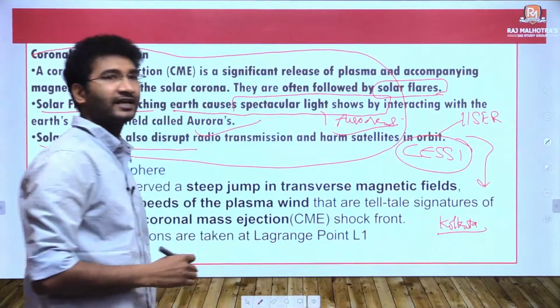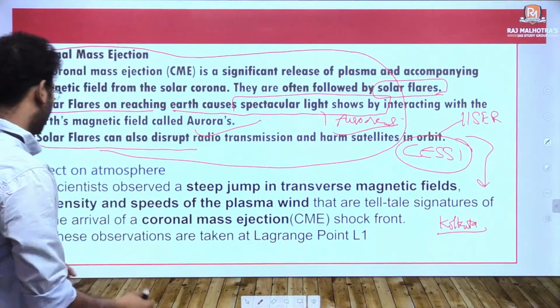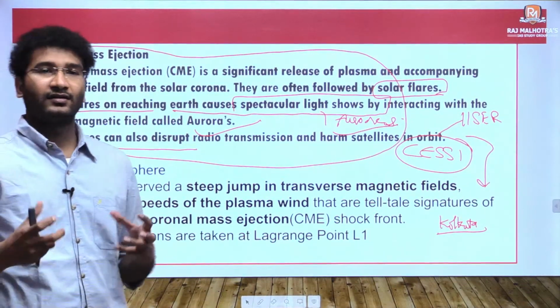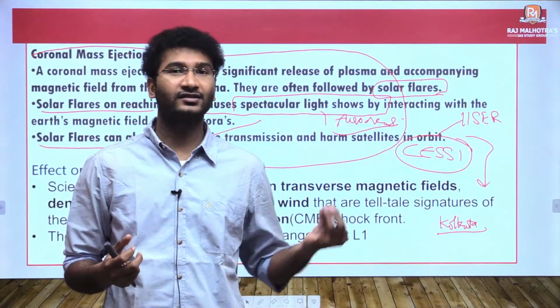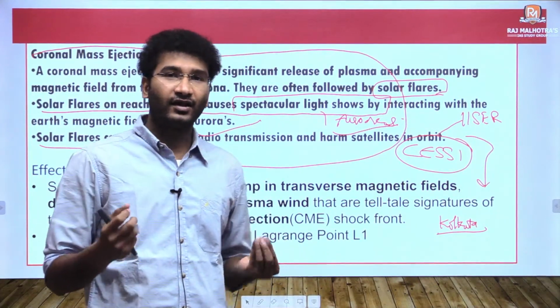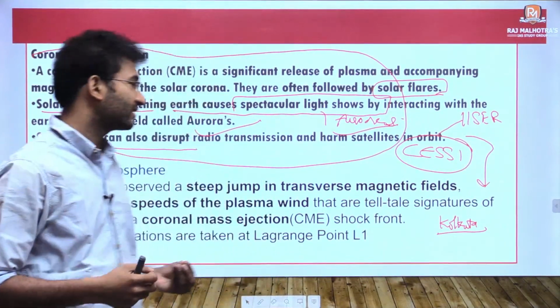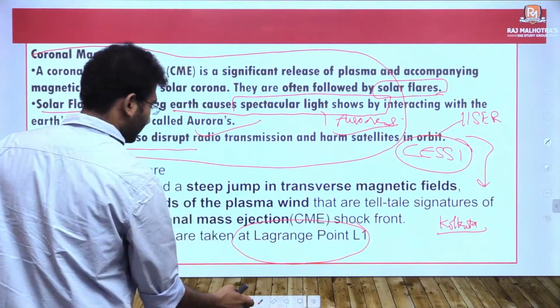CESSI means Center of Excellence in Space Sciences, India, right? Now, what is its impact on the atmosphere, and how did CESSI as an organization find out or predict these solar radiations coming from the sun? They have found out using the L1 point or the Lagrange point. This Lagrange point, you will see,